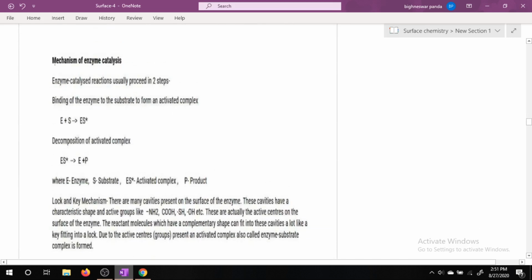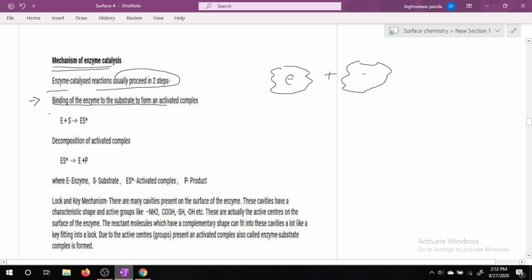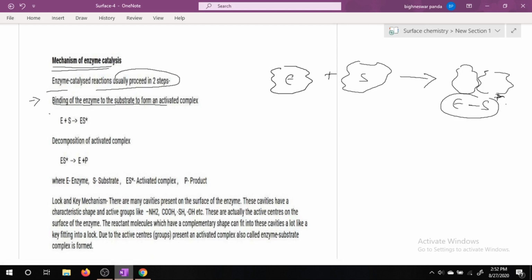Next part is the mechanism of enzyme catalysis. Enzyme catalyzed reactions usually proceed in two steps. The first step is binding of the enzyme to the substrate to form an activated complex. Let us consider this is our enzyme. It will bind with the substrate to form an activated complex, that is, the enzyme substrate activated complex. So the enzyme and the substrate, meaning the reactant molecule, combine to form the activated enzyme substrate complex.